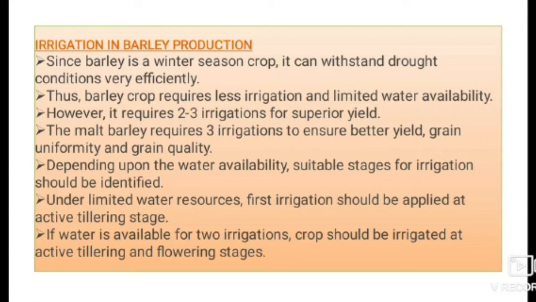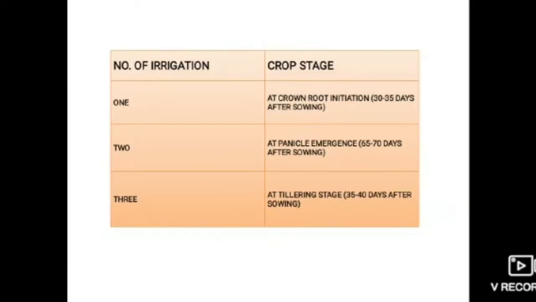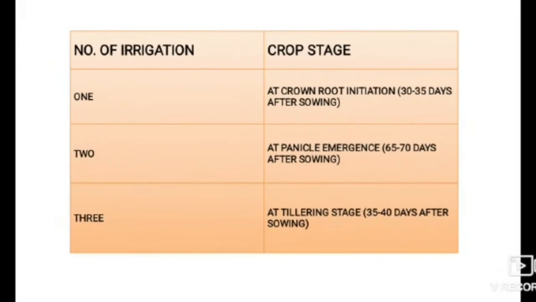Depending upon the water availability, suitable stages for irrigation should be identified. Under limited water resources, first irrigation should be applied at active tillering stage. If water is available for 2 irrigations, crop should be irrigated at active tillering and flowering stage. Okay, understood? Let's see the critical stages of this.